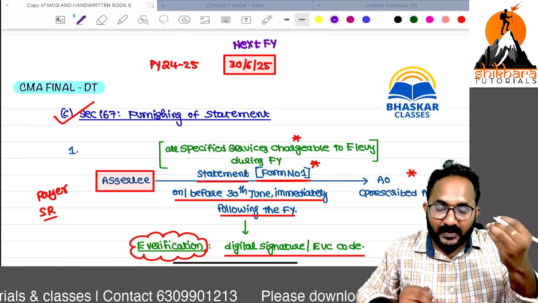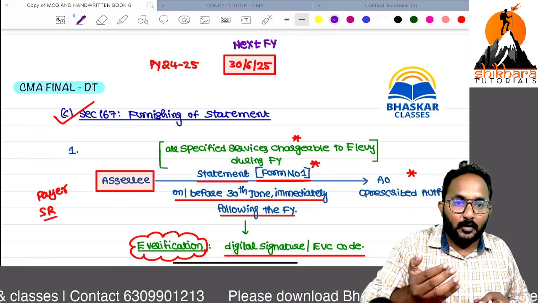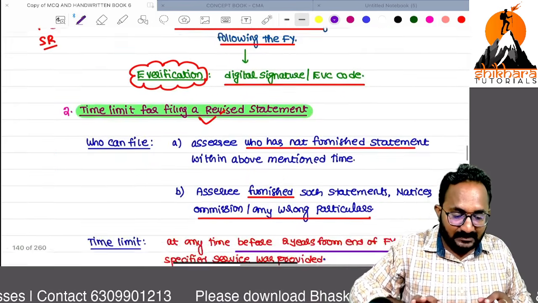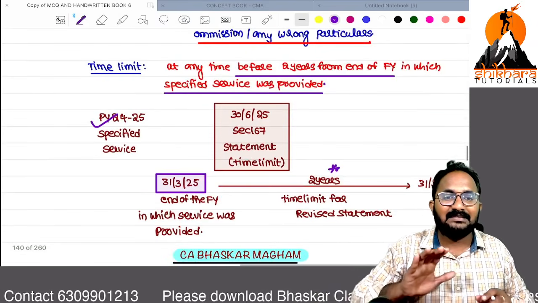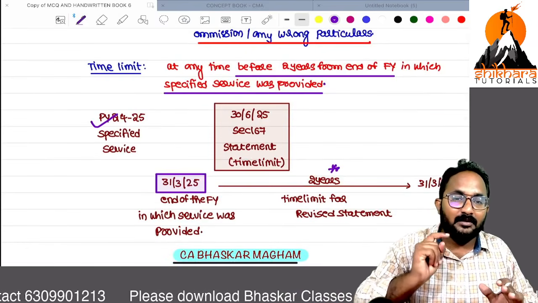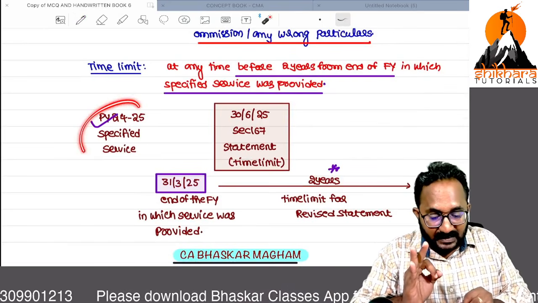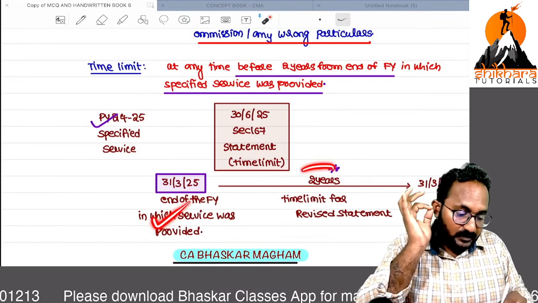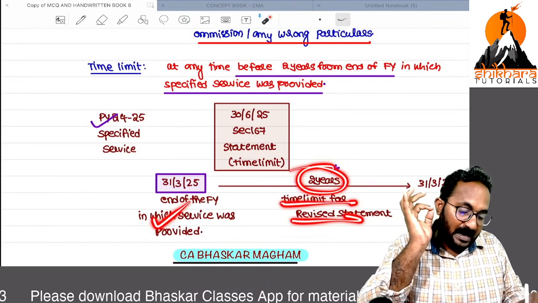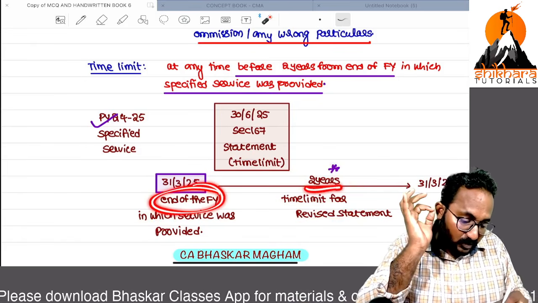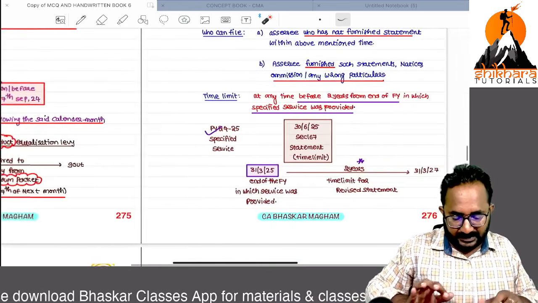If you have not filed within the time, or if you found any mistakes in this, yes, you can file the revised statement. Within what time? For services provided in a financial year, from the end of that financial year, within how many years? 2 years.